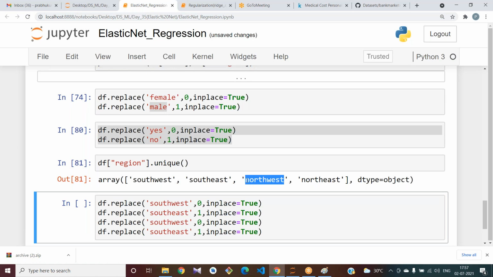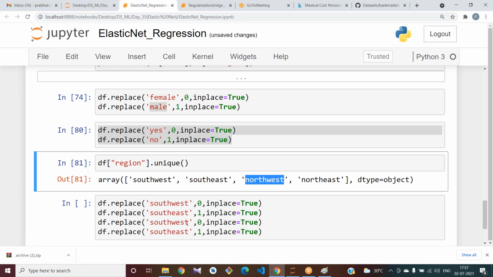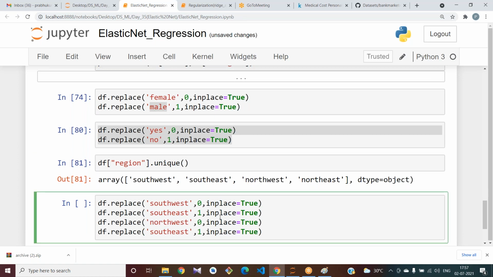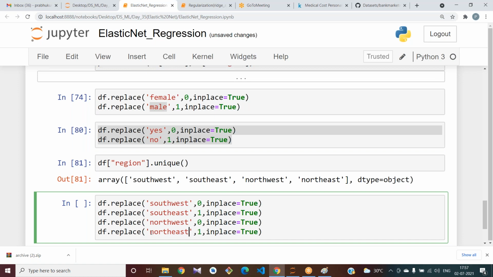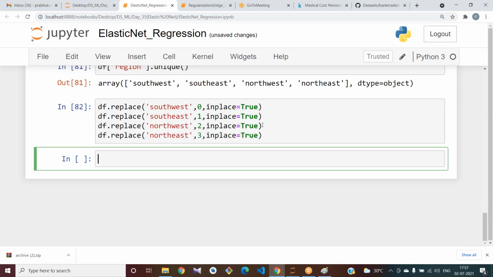See, in any way you can do pre-processing. That's your choice. Now df.head.